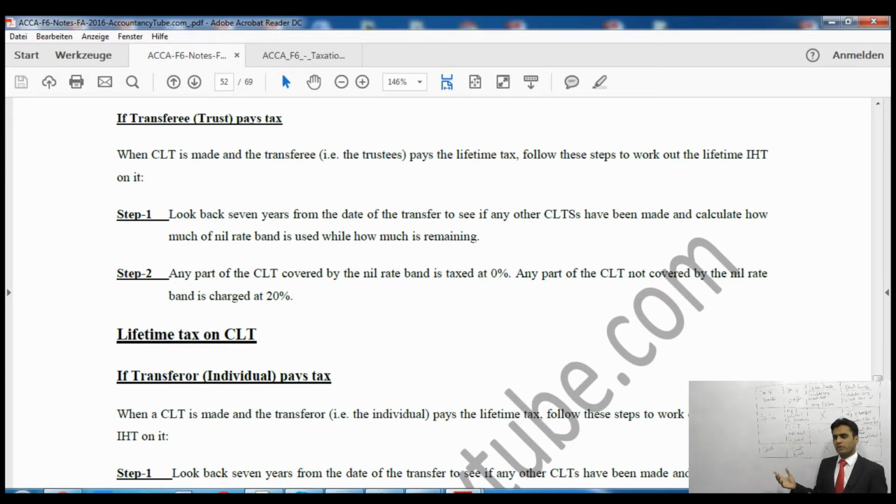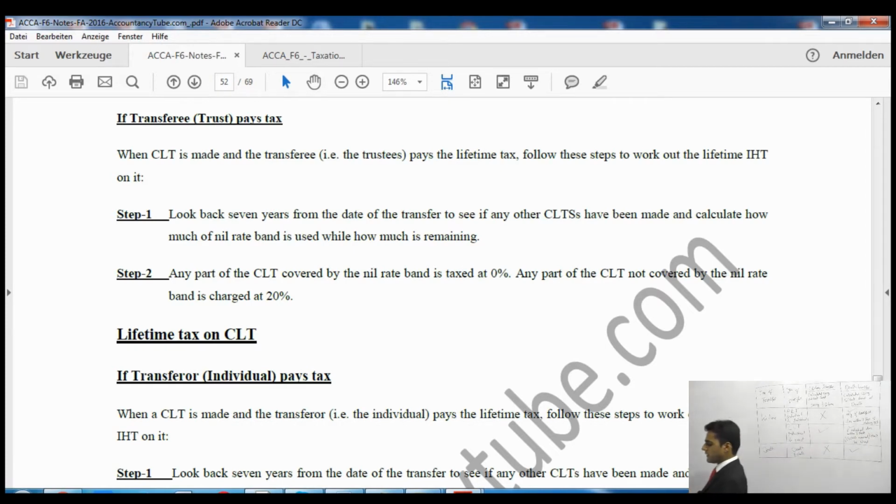Right? So this £325,000 will be used first against the earlier gifts, and if there is anything remaining at this date, then we will use the available nil rate band against this asset as well. So that's what it says in the notes.